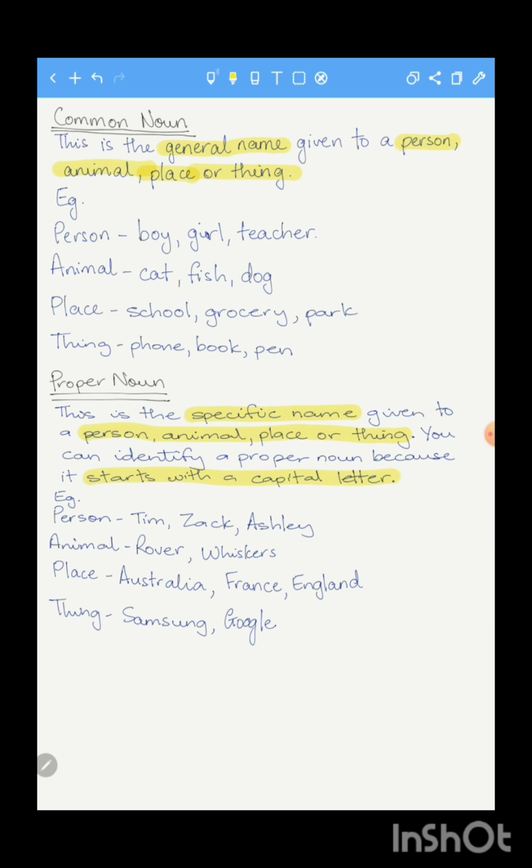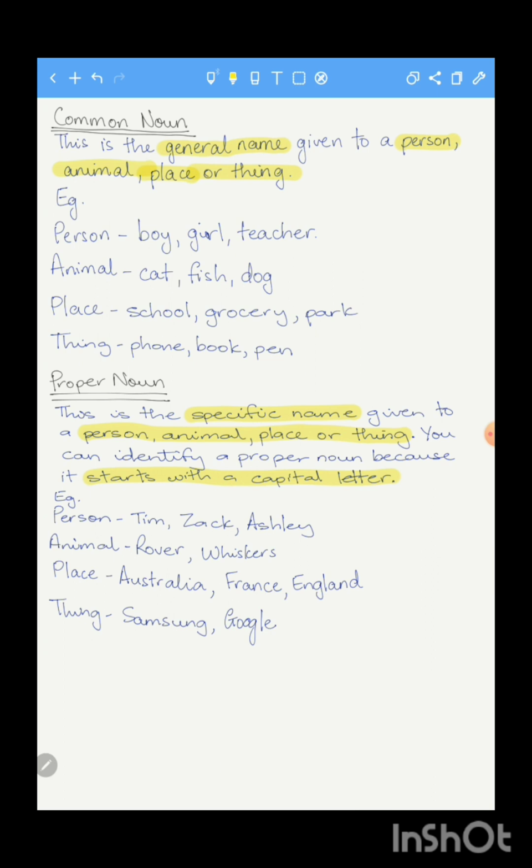And again, unlike a common noun, a proper noun is a specific name given to the person, animal, place, or the thing. So for example, a proper noun for a person will be like Tim. Tim is a boy. The common noun here is boy, but the boy's name is Tim. That is a specific name given to the boy. So therefore, Tim is a proper noun. Zach, Ashley, Karen, all these are specific names given to that type of noun.